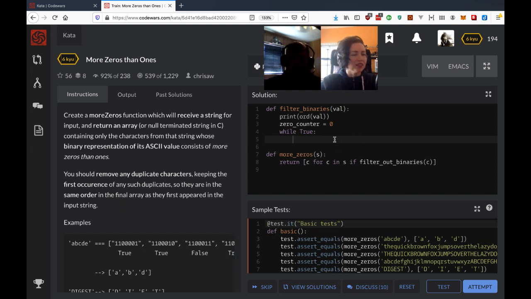All right. Sorry. What were you saying, JT? Yeah, no worries. So right now, the only thing I have is while val is greater than 0, and the zero counter equals 0 at the top. While true is fine, but then we have to manually break out of the loop at some point. In this case, we only care about the number if it has any active bits left. You know what I mean? Like if it's not just 0.